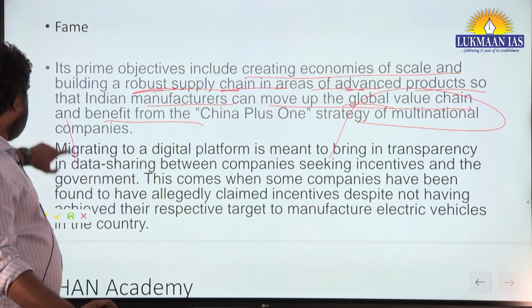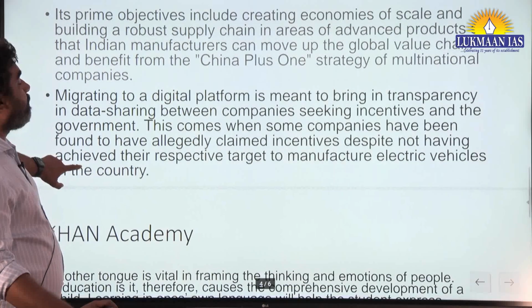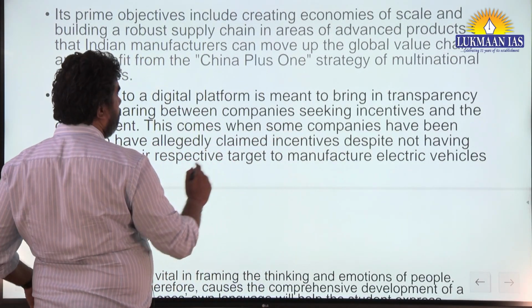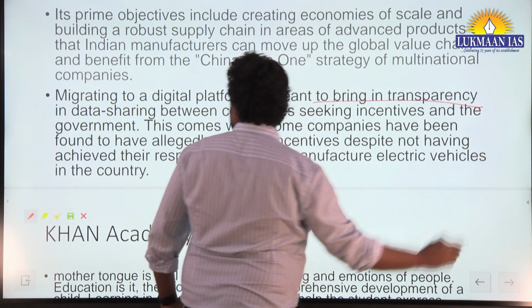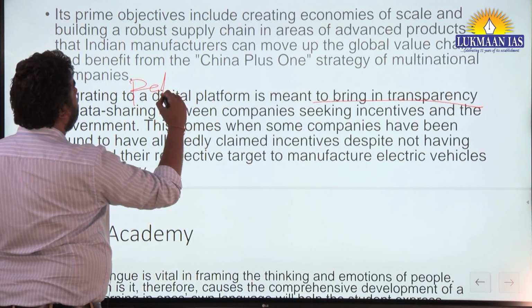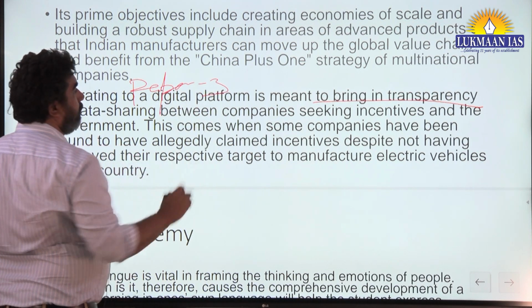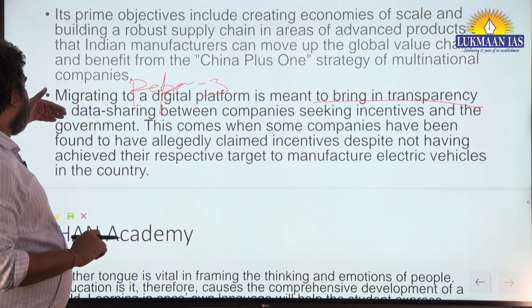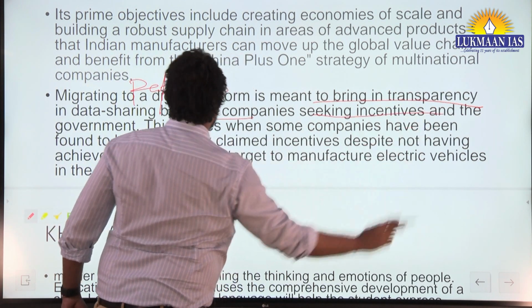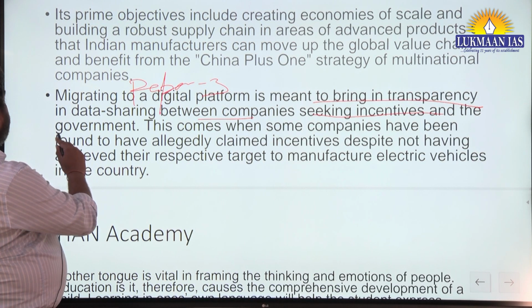Now, migrating to a digital platform is meant to bring in transparency. Again, this news is important for paper 3, GS 3: logistics, supply chain, it is very important in this case. Data sharing between companies seeking incentives and the government.